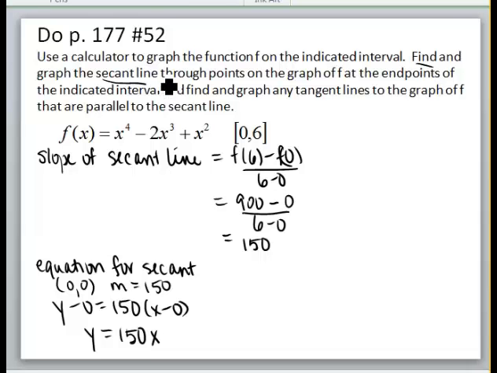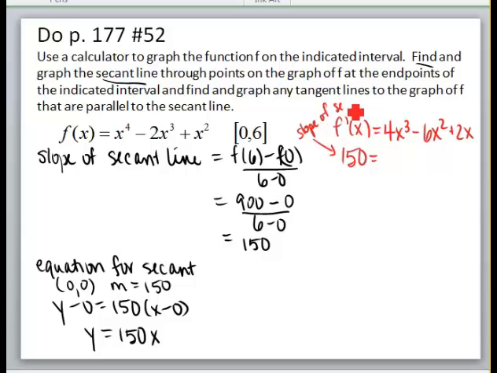Now the next thing I'm supposed to do is find and graph any of the tangent lines of the graph f that are parallel to the secant line. So in order to find those tangent lines to the graph, I need the derivative. So the derivative is 4x cubed minus 6x squared plus 2x. We're going to set this equal to the slope of the secant line. Remember, we want any of the tangent lines to be parallel, so we're going to set them equal to each other and find out at what x values this occurs.